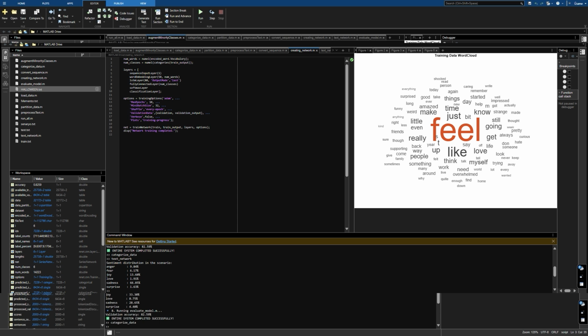And in the classification layer, this layer computes the loss according to the class labels. In the options, we made the settings as 10 max epochs, as shown. And also, we used the Adam optimizer.